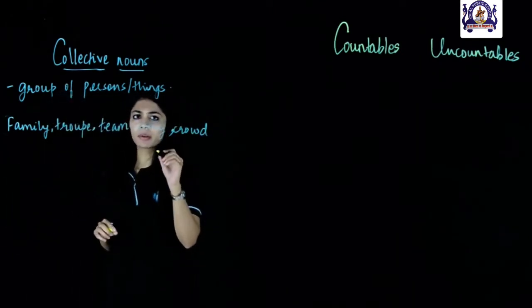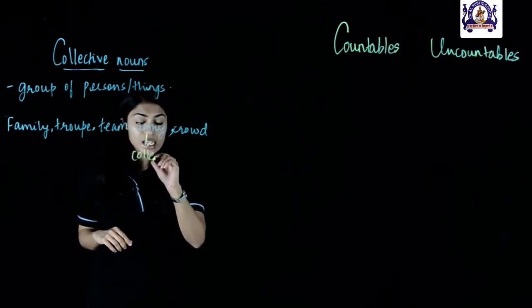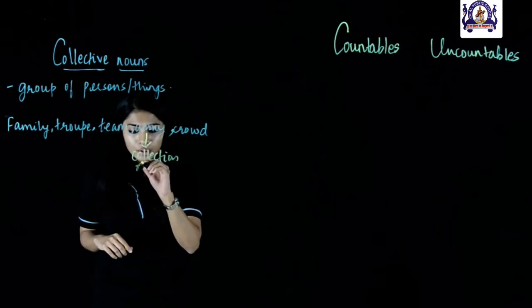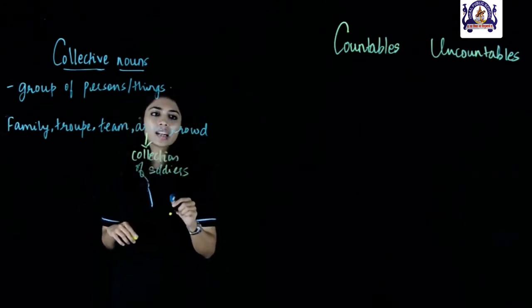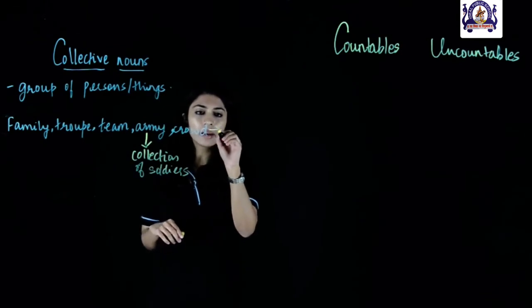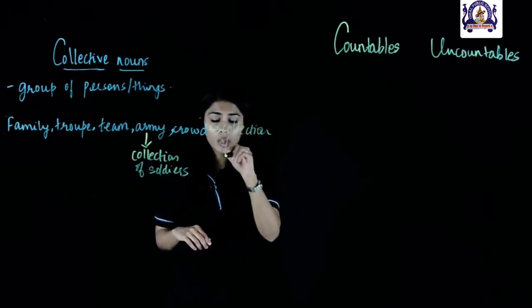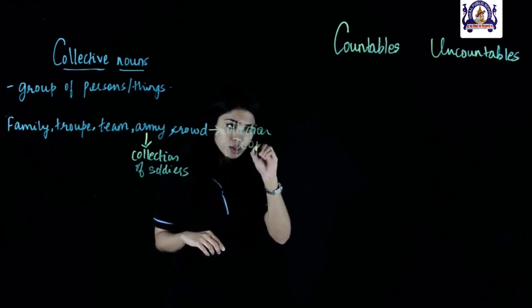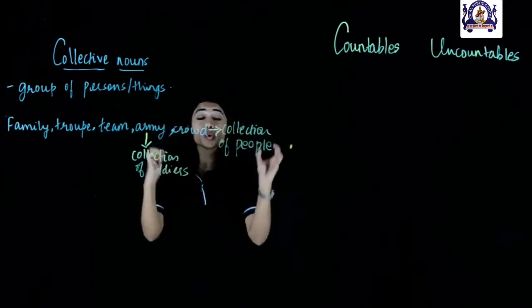So, let's take an example. Let's take army. When I say army, I mean it's a collection of what? Of soldiers. Similarly, when I say crowd, I am talking about a collection of people. So, we talk about things or people as a whole, as one unit.